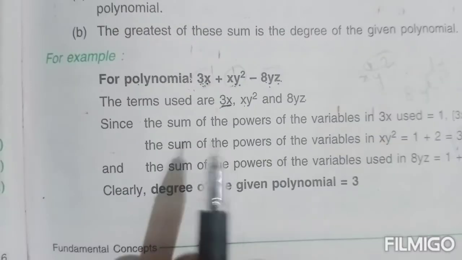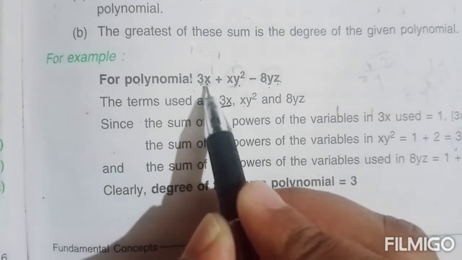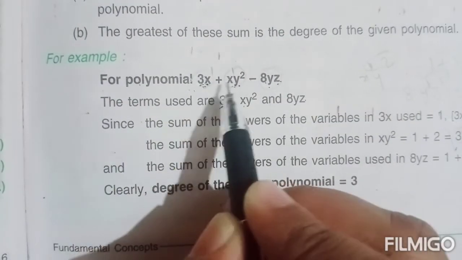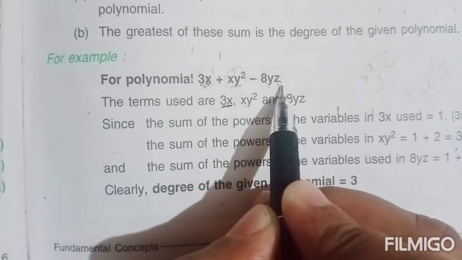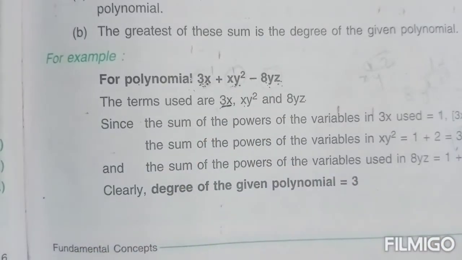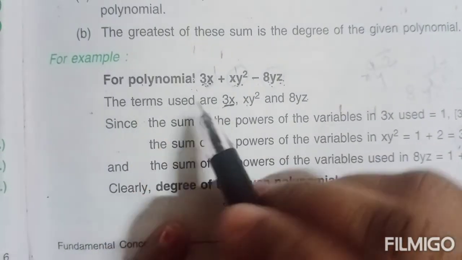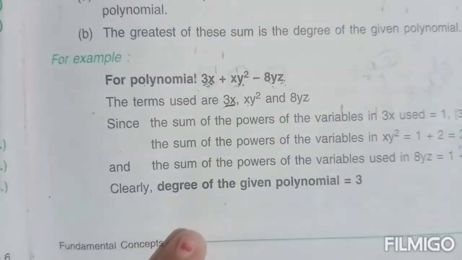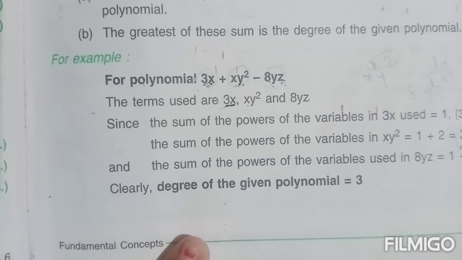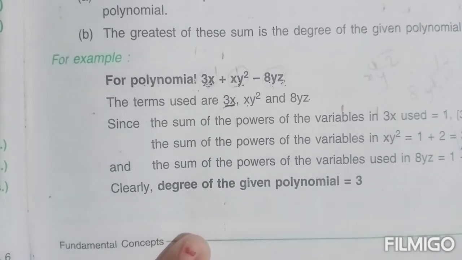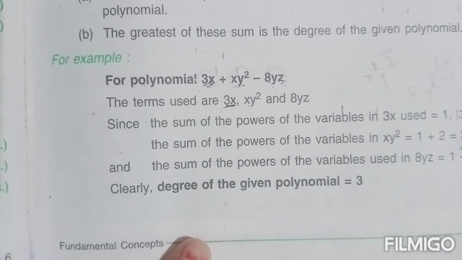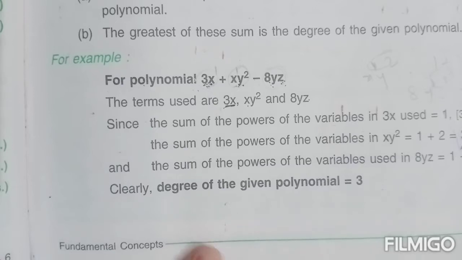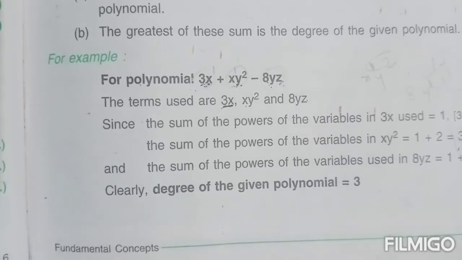Let's see. For example, let us take one polynomial 3x plus xy square minus 8yz. So this is a polynomial in 3 variables. 3 variables are used in this polynomial: x, y and z. These are the variables used in this polynomial. So this is a polynomial in 3 variables. In order to find the degree, first find the terms of this polynomial.